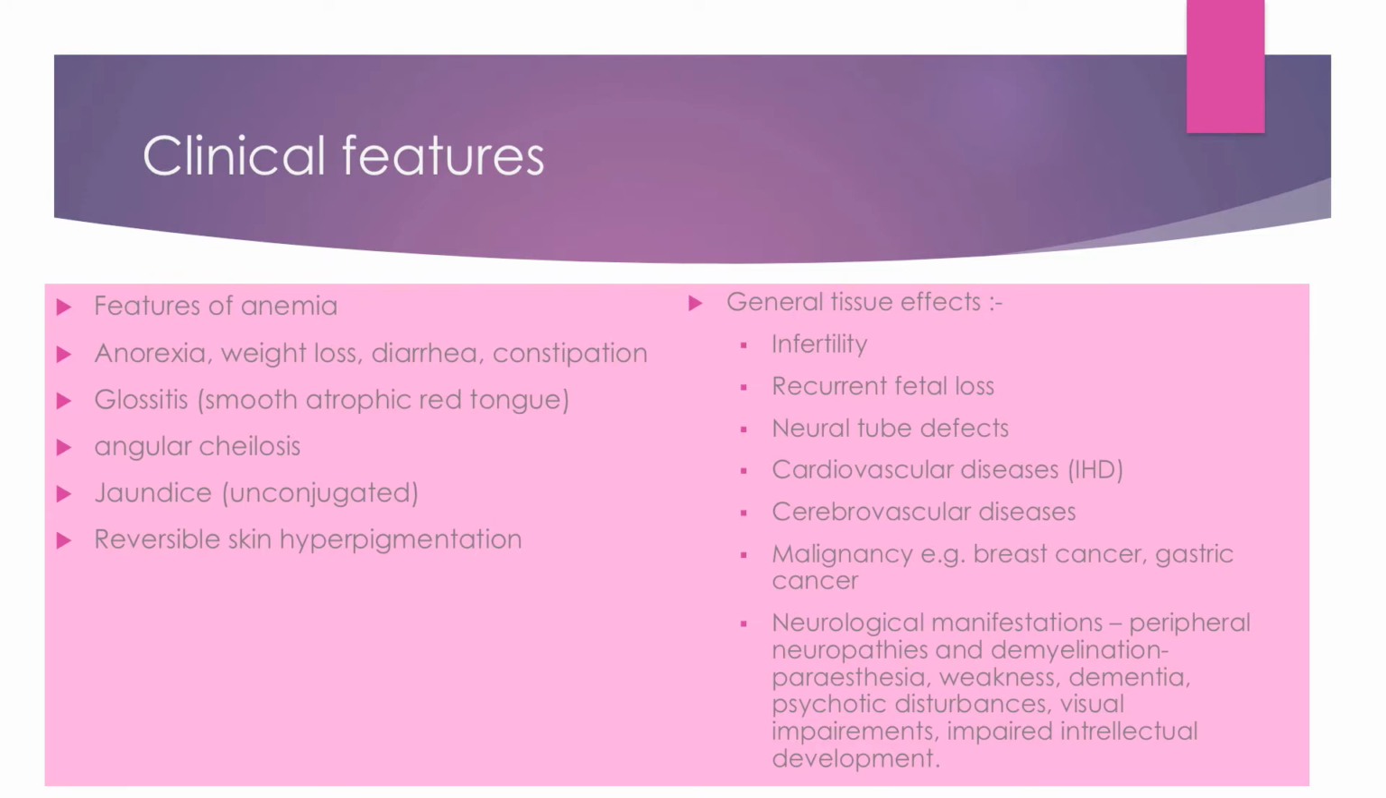Neurological manifestations, especially in the cases of vitamin B12: peripheral neuropathies, that is abnormal sensations in the hands and the legs, demyelination disorders, that is loss of control, paresthesia, weakness, dementia, psychotic disturbances, visual impairments and intellectual impairments.